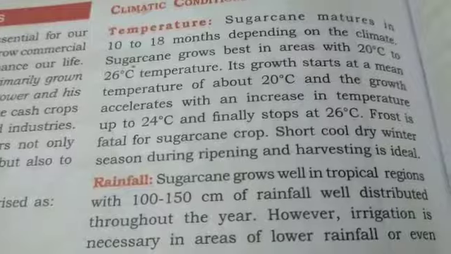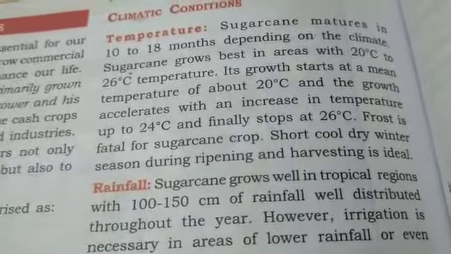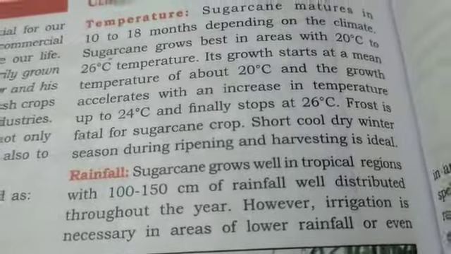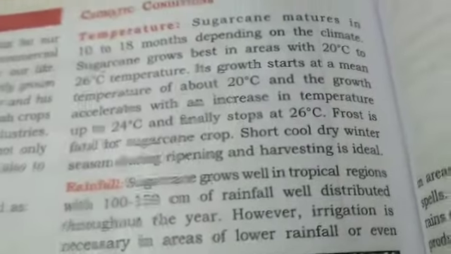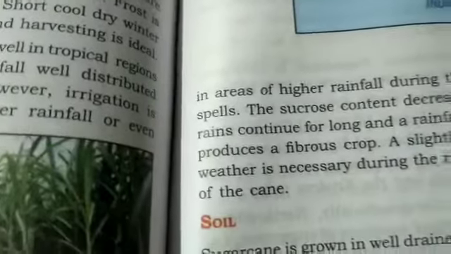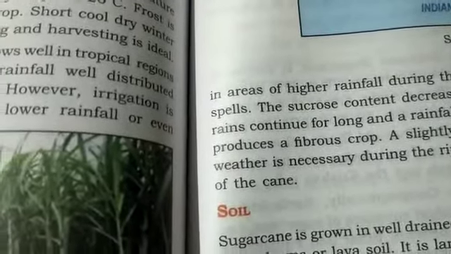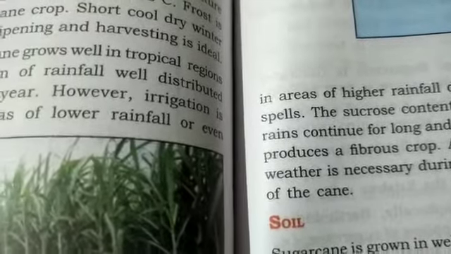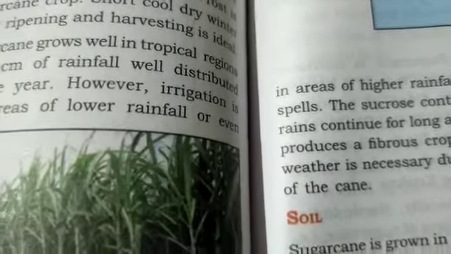Rainfall: it grows in the tropical region, therefore it requires 100 to 150 centimeters of rainfall, well distributed throughout the year. Irrigation is necessary in those areas where the rainfall is less. In areas of higher rainfall during long dry spells, the sucrose content decreases. If heavy rain continues for a long time, and rainfall deficiency produces a fibrous crop.